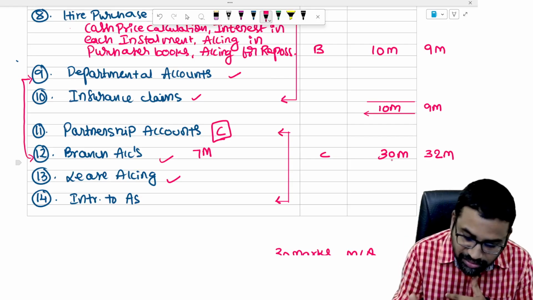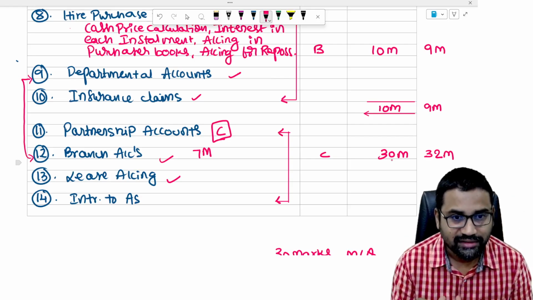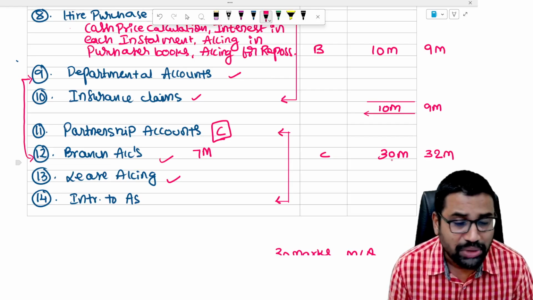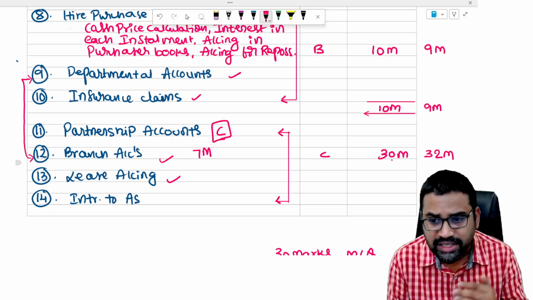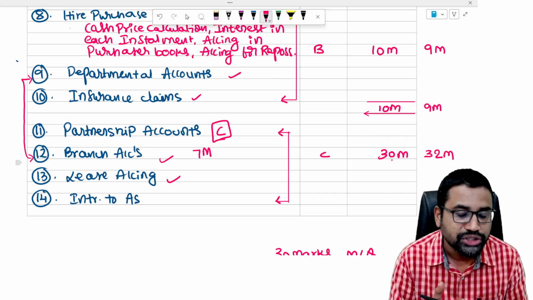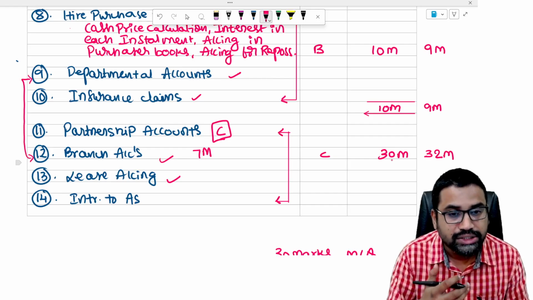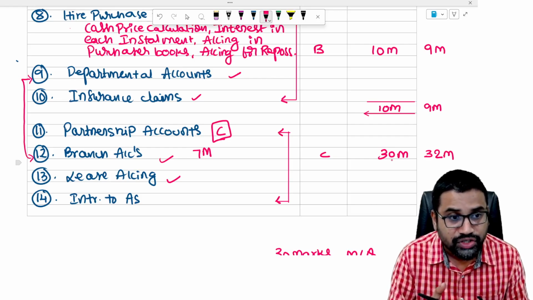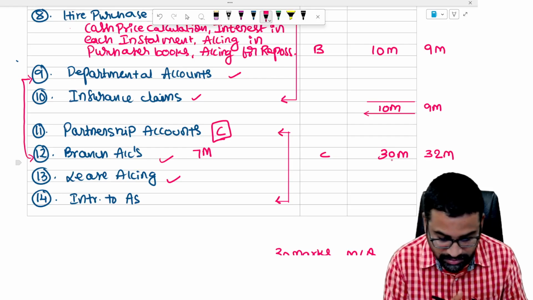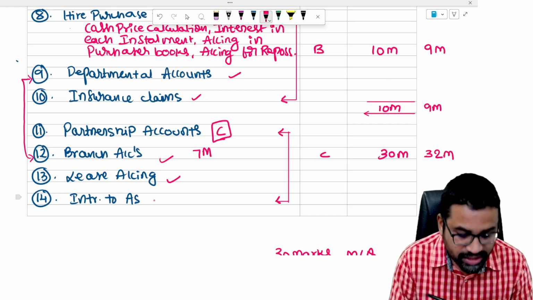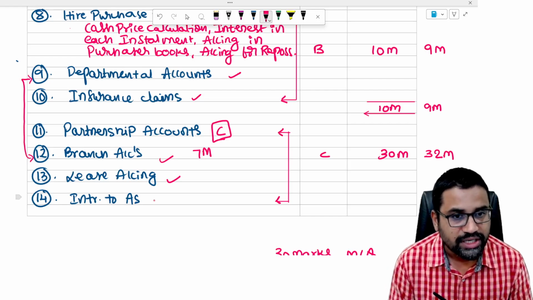If you have the time, you prepare it. Put it as C category. Okay, put it as C category. And don't waste too much time on partnership accounts, because if you see partnership accounts, sir, it has a lot of concepts like admission, retirement, death, joint life policy, dissolution, amalgamation, conversion. These many topics are there. So C category. Branch accounts, C category. Lease, C category. Introduction to accounting standards, C category.